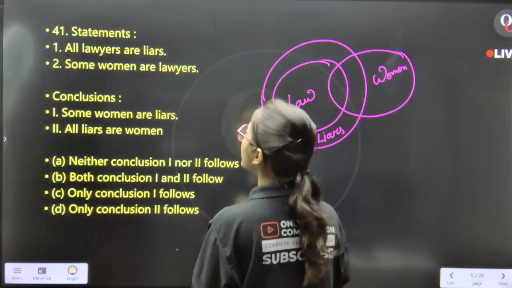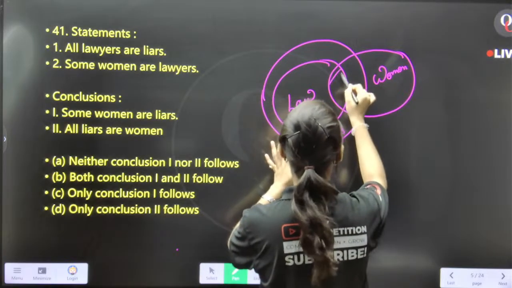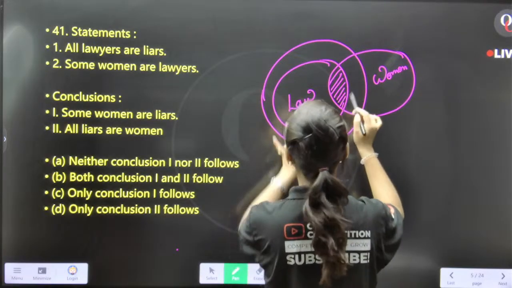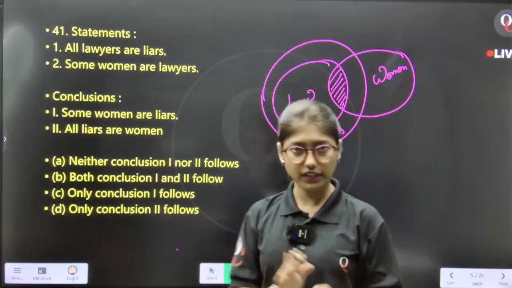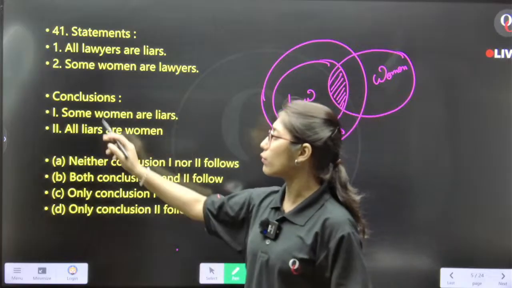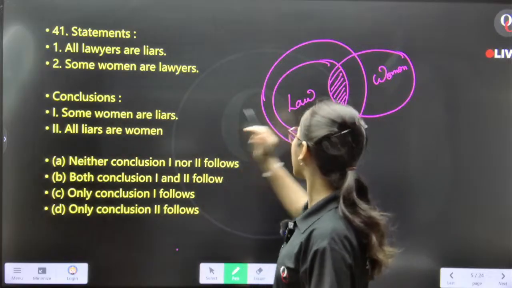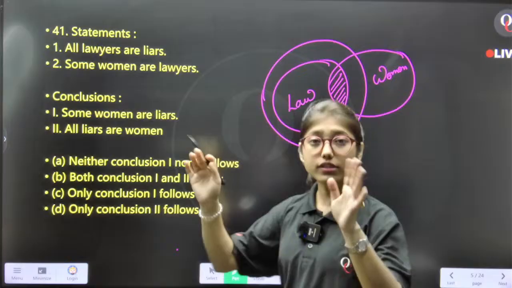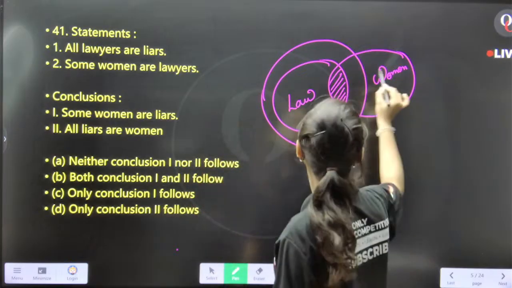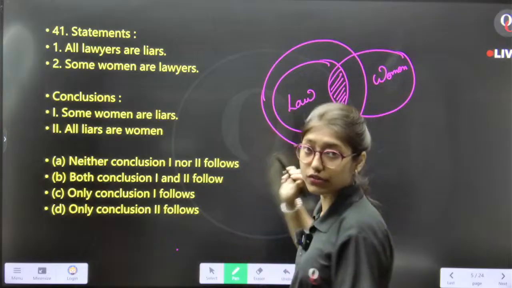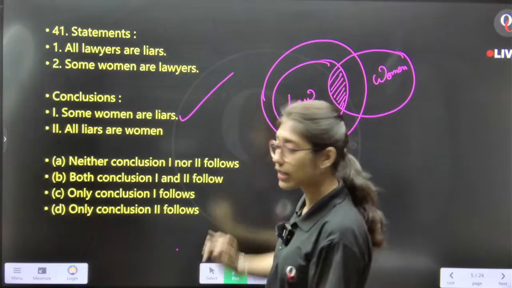Some women are lawyers. This is the intersection part between lawyers and women. All good? Diagram is correct, I guess so. Conclusion 1: Some women are liars. Yes, because there is an intersection part between women and liars. Okay, so this is correct.